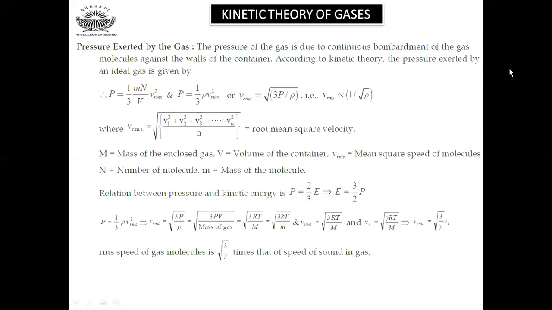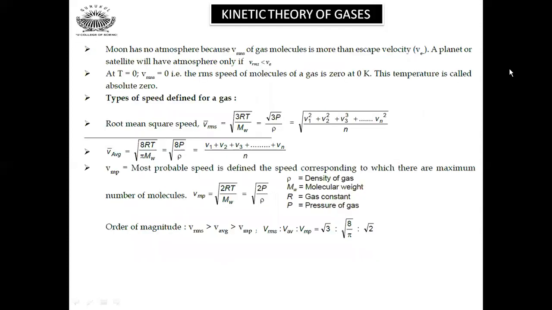P equals 1 by 3 rho Vrms squared, which implies Vrms equals root of 3P by rho, which equals root of 3PV by mass of gas, which equals root of 3RT by M, where M is the mass of the gas, which equals root of 3kT by m. Vs equals root of gamma RT by M, and Vrms equals root of 3 by gamma into Vs. This is how we get the equation.